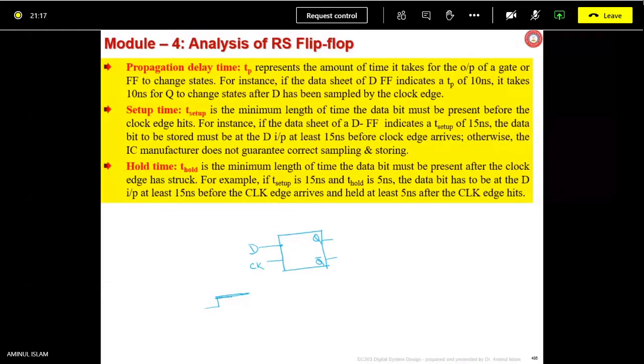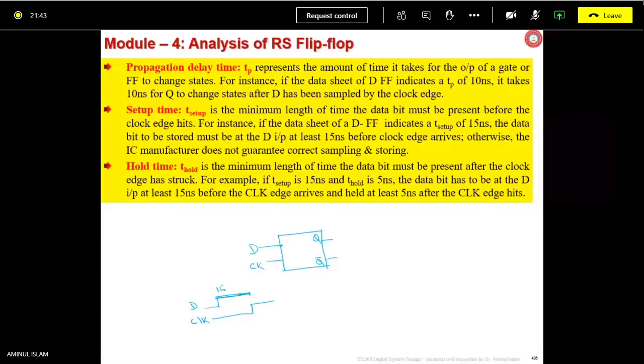How much before? T setup before, and then your clock is coming. Clock was low, and it is now becoming high. This is the clock, and this is your D input. D input has reached this point. How much time? T setup time. Here in this case, 15 nanoseconds is taken.